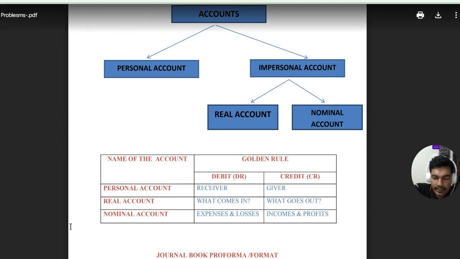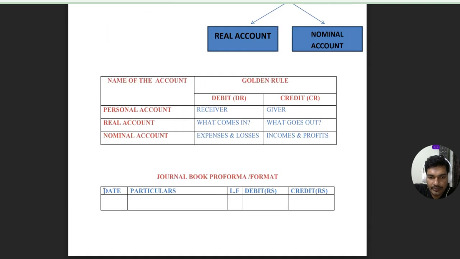So how to identify the account? When you read the transaction, how to recognize the account? It is simple to recognize the type of account. Suppose personal account. It includes natural persons as well as artificial persons.